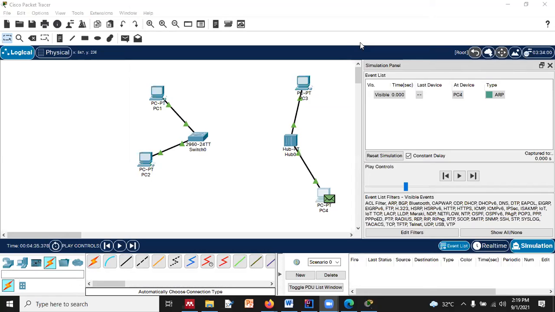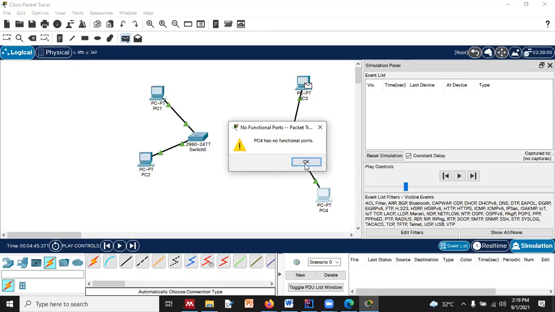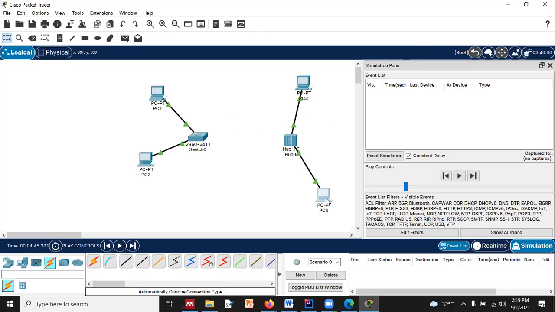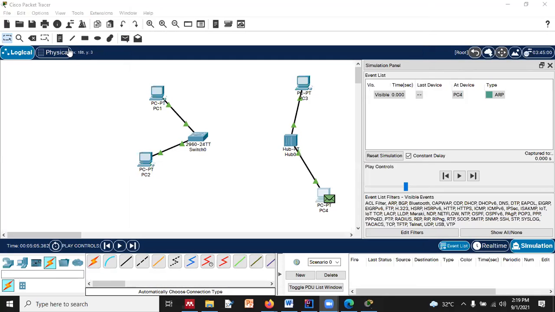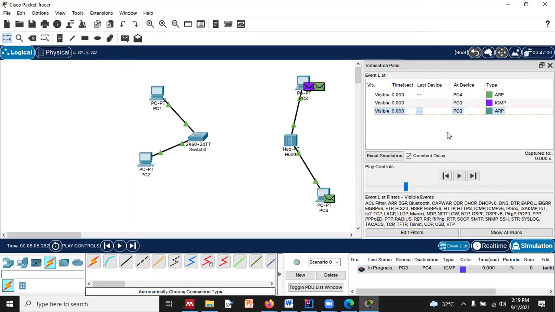Now what we are going to check is how the PDU reaches from the source to the destination, right? There's no functional port, it is saying. Why? Okay, the IP address is not there. So I'm trying to do that now, on this to this one, right? Let's check it out.